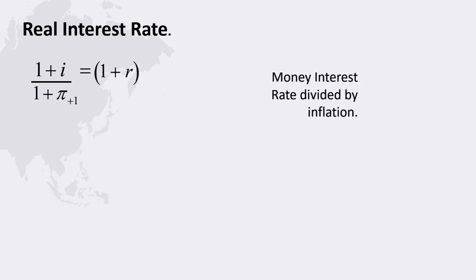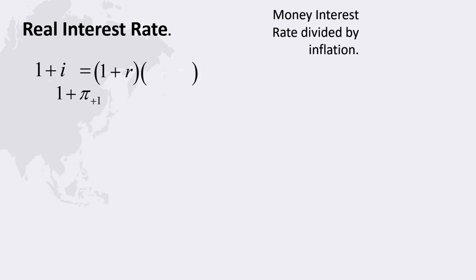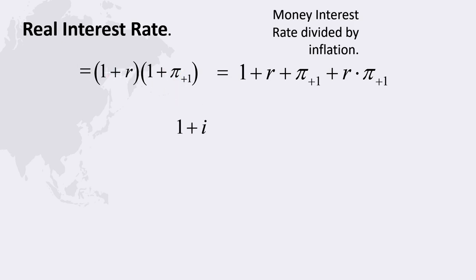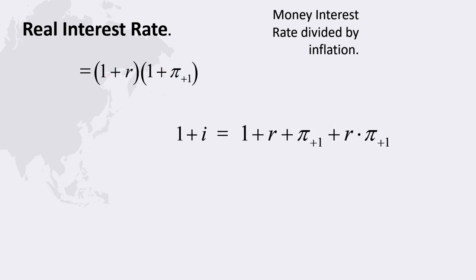In other words, the money interest rate can be expressed as the product of two parts, the real interest rate and future inflation. Multiply the right-hand side of the equation through. Subtract 1 from both sides to write the interest rate in net terms. The net nominal interest rate is the real interest rate plus future inflation plus the product of the two. The product of the net inflation rate and the real interest rate is a fraction of a fraction, so for illustrative purposes, we often think of this as approximately 0.